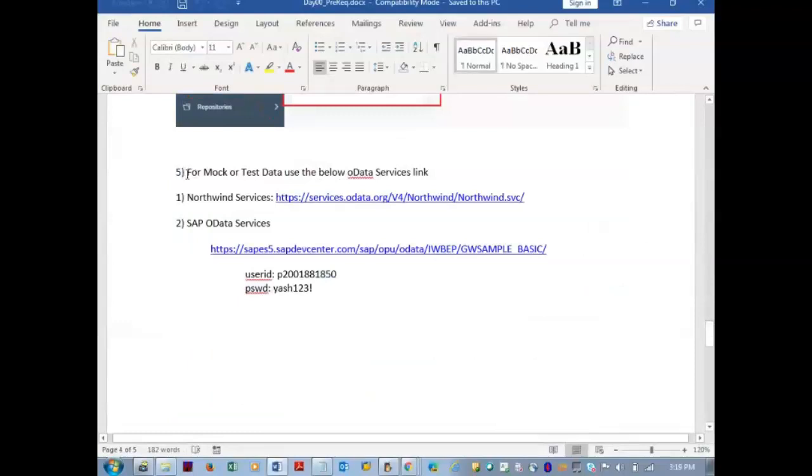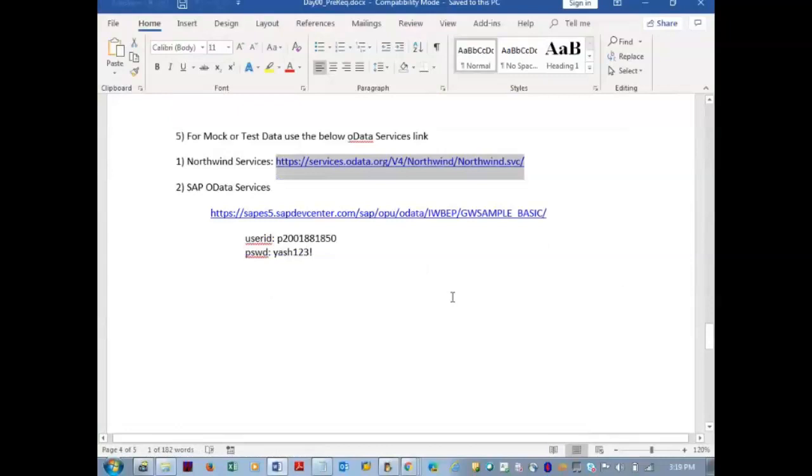In the 5th point I gave you, for mock or test data, use the below OData service link. Northwind services is there, SAP OData services is there, and I have provided the user ID and password which I have generated, so for you it's not required now. You just make use of the user ID and password. You can go with the normal Northwind services and SAP services to understand the OData services. One is a public service, another is also a public service with authentication, so we should authorize ourselves with the P account.